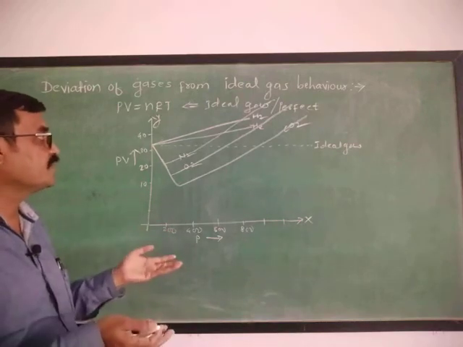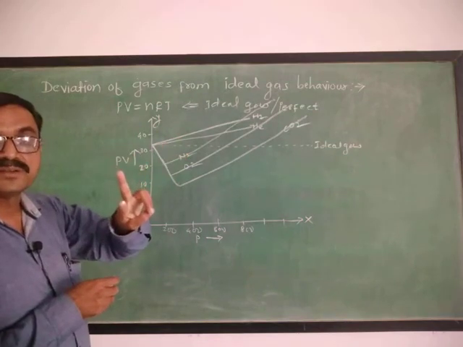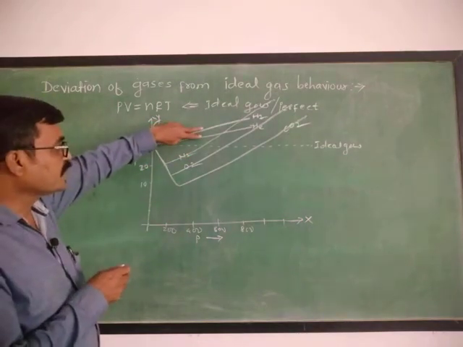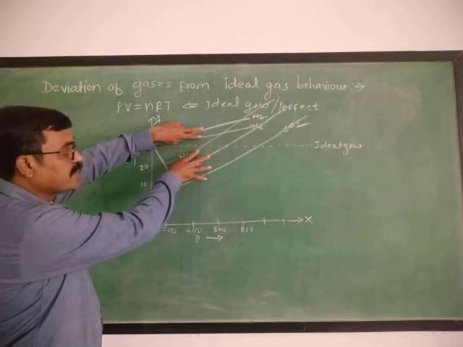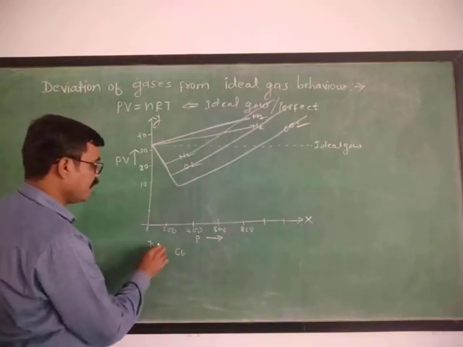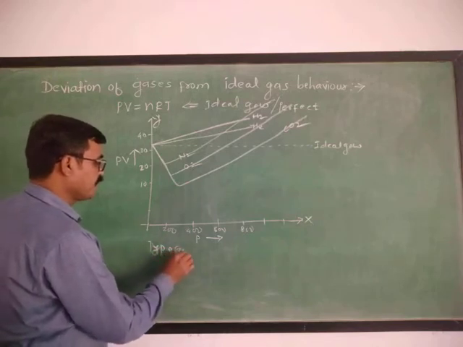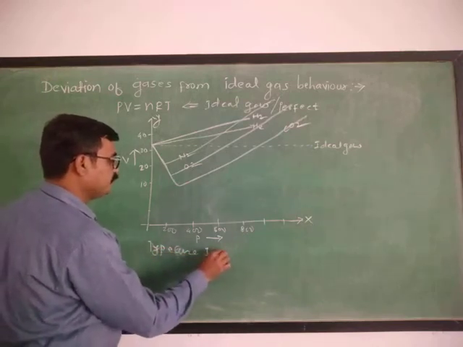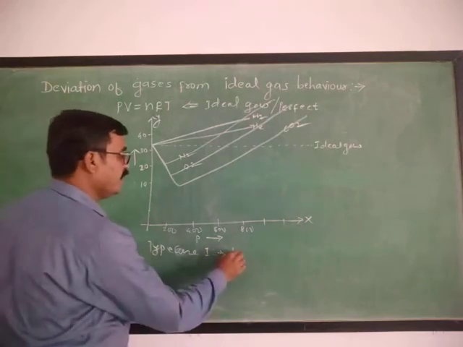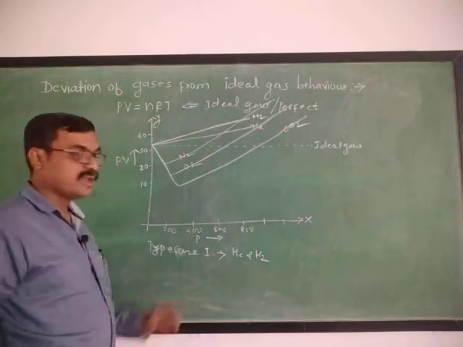Now the next observation: among these 5 curves, 2 curves are different from the other 3 curves. The first type of curve is for helium and hydrogen, having smaller molecules.